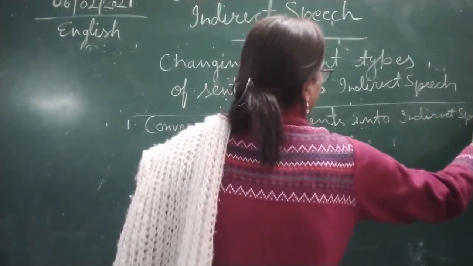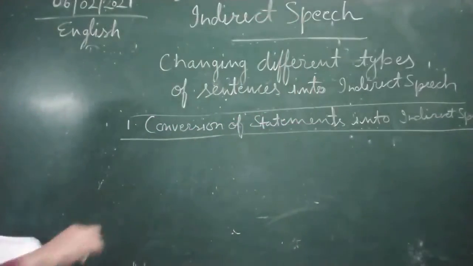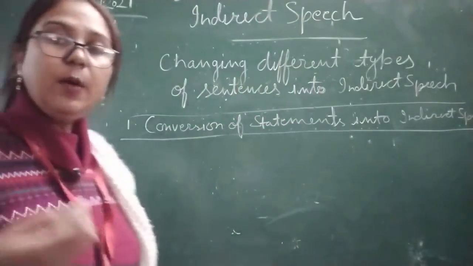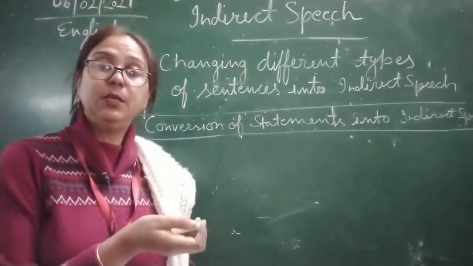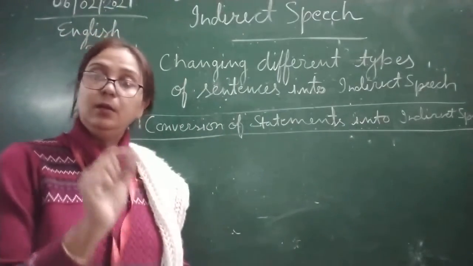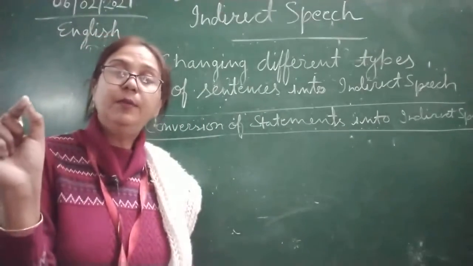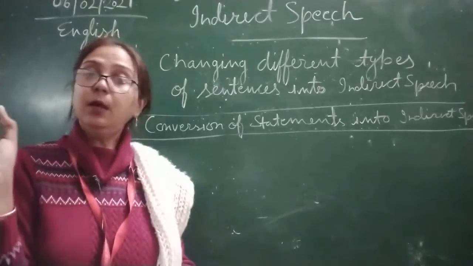Children, this is a very important thing. Now as we do in direct speech, we just write that Ram said, comma, and after that the inverted comma will start, I am going to the market, and the inverted comma is closed.